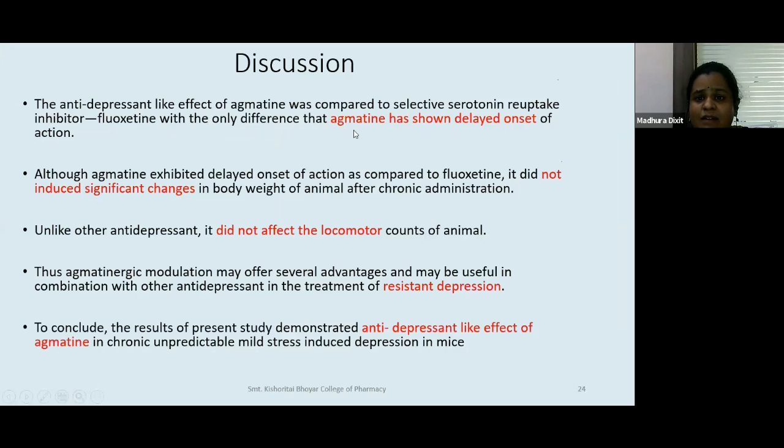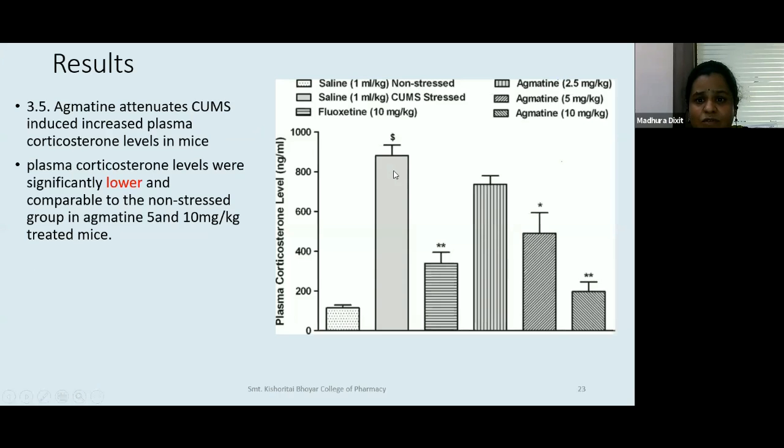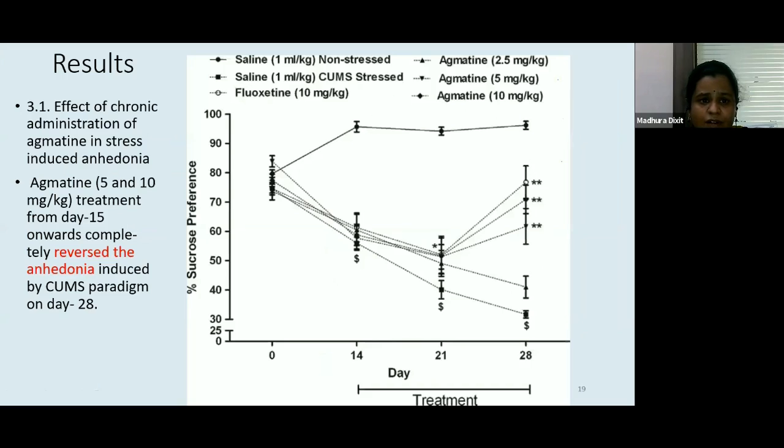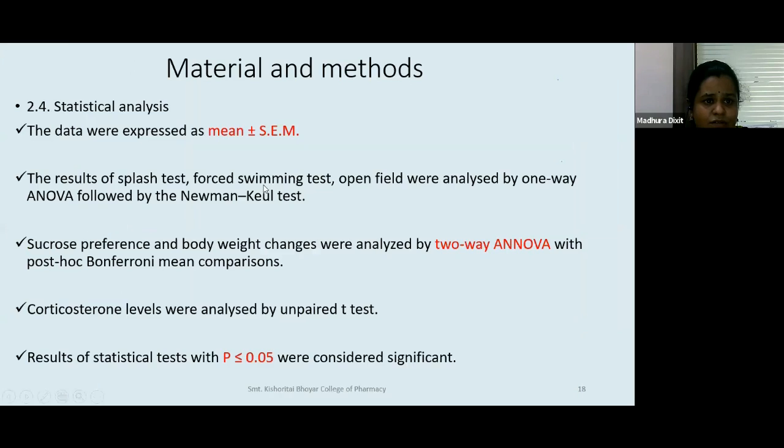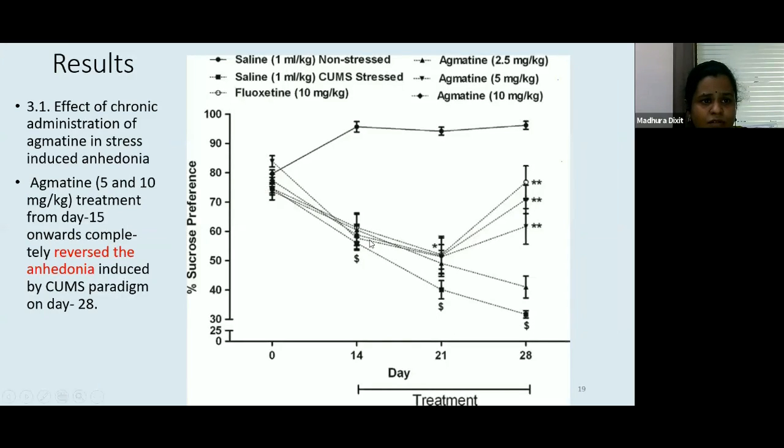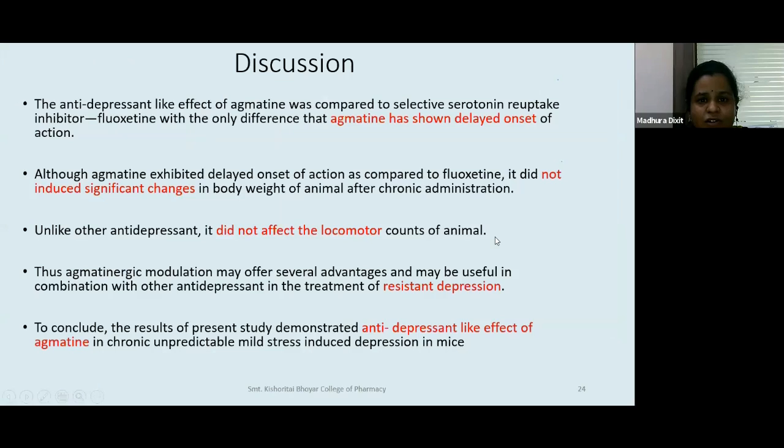Okay. So in the final discussion and conclusion, the antidepressant-like effect of agmatine was comparable to the SSRI fluoxetine, with the only difference that agmatine has shown delayed onset. If you can see sucrose preference, this was our sucrose preference. Here fluoxetine is effective right from the 14th day or 21st day, but agmatine is slightly late effective. Now this might be because of the low doses of agmatine that we have used, or a different mechanism of action. We don't know. So the only problem right now is that it has shown slightly delayed onset, but it is showing effect.